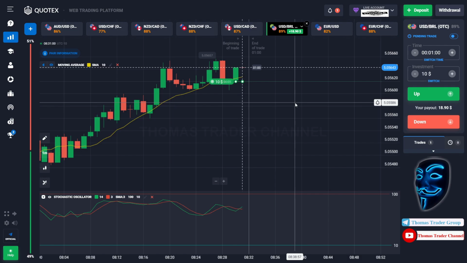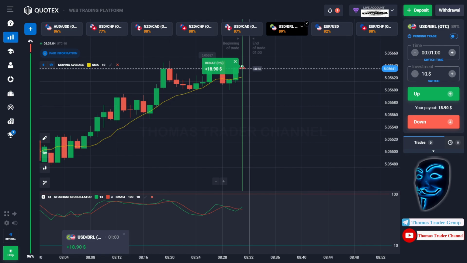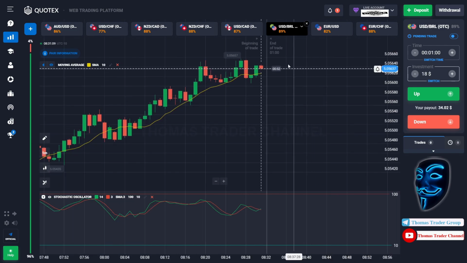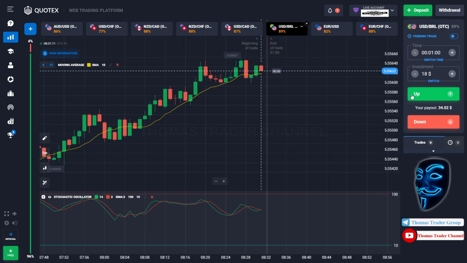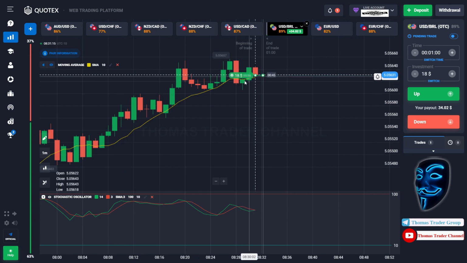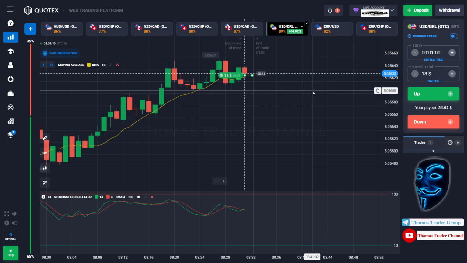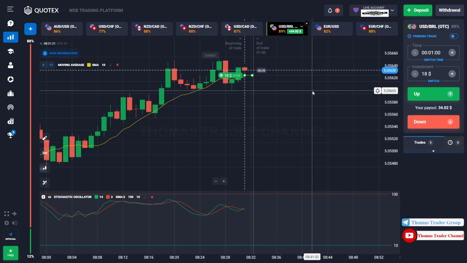We made a right prediction over here. We made a profit of $18. Let's change our investment into $18 and let's find the other market. But over here we still can open buy for 1 minute. As you can see, the market has just made a rebound on the moving average line. I'm sure that the market will still continue the bullish trend. Let's prove it and let's wait till the end of our trade.